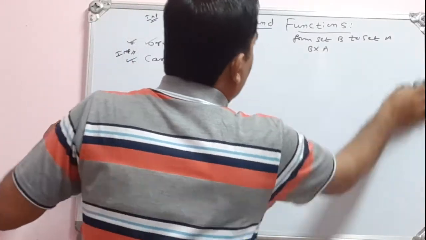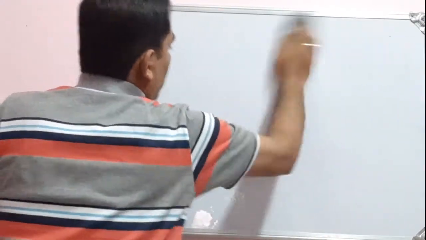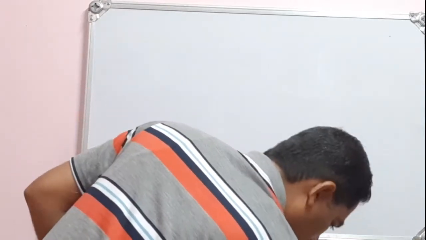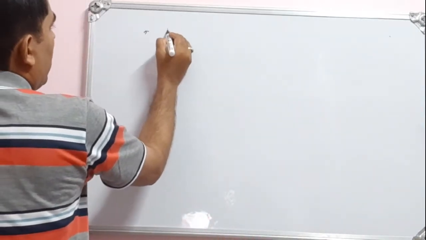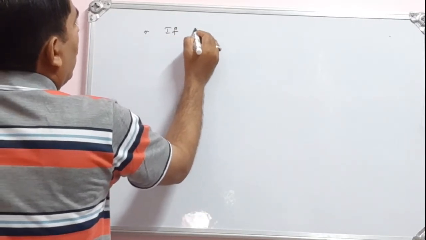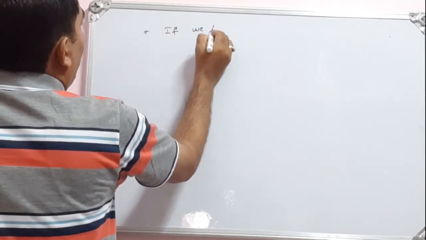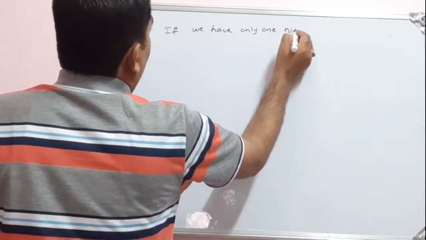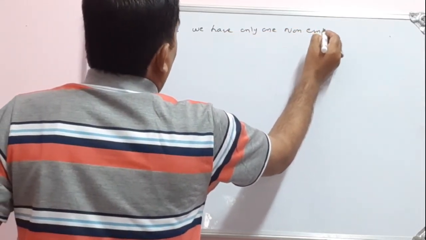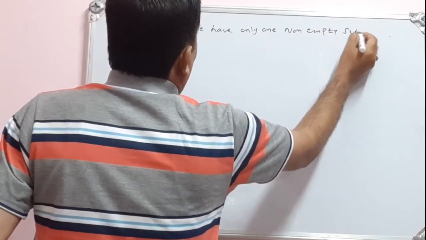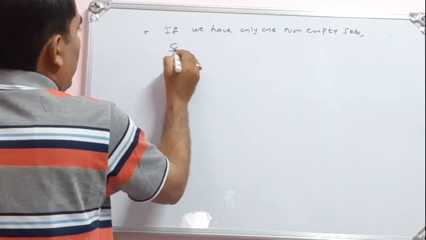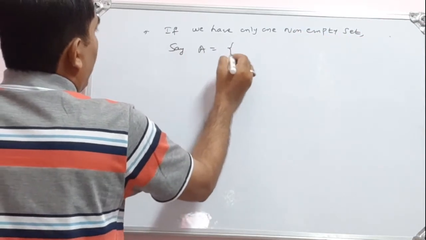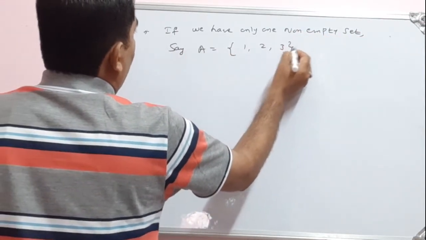Okay, let us go for the next point. See, if we have only one non-empty set, say A is equal to 1, 2, 3.